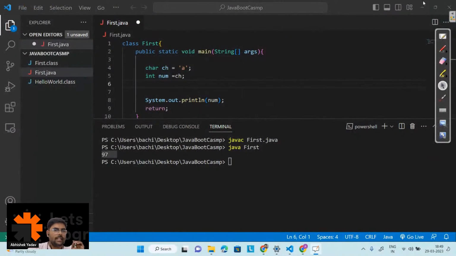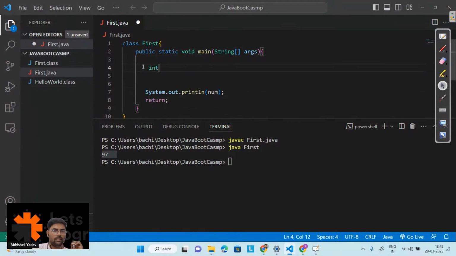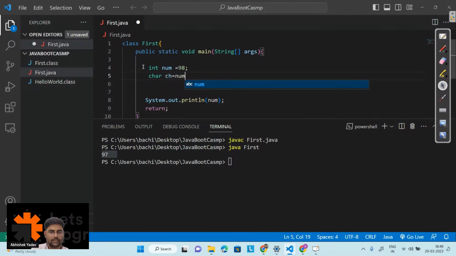If you are able to understand this part, can you guys tell me what will be the output if I do this one? int num is equal to 98. Okay, char ch is equal to num. And here now I'm printing the value of ch. What will be the output, guys? Will I get any error or will I get the correct output? Anyone?